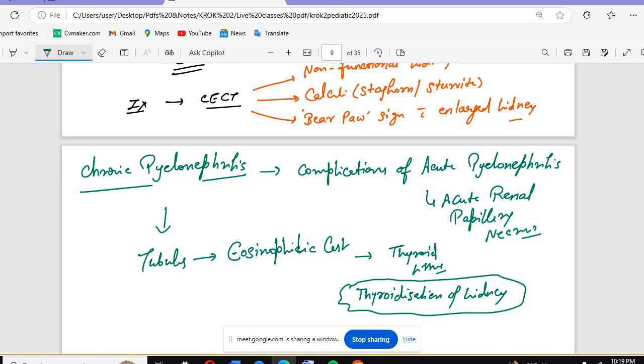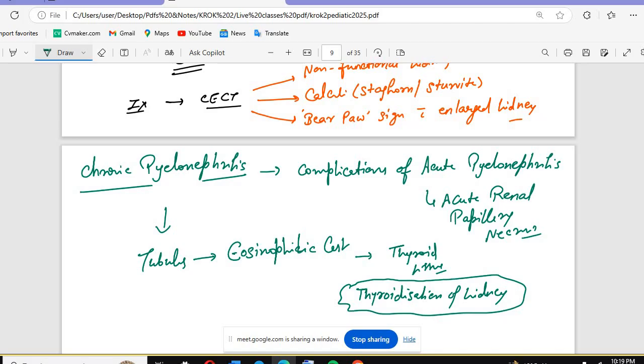If the kidney gets features like the thyroid gland inside it, that is known as chronic pyelonephritis. So this is a very peculiar feature of chronic pyelonephritis: in this condition you will see thyroidization of the kidney. The main thing you have to remember about the chronic form is that thyroidization.